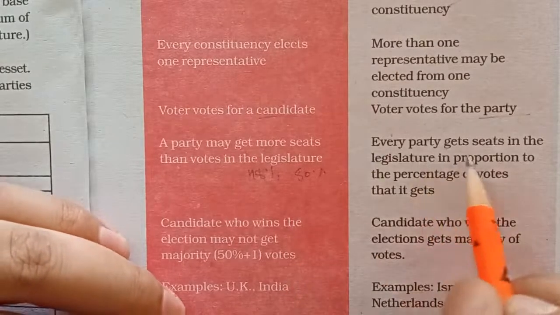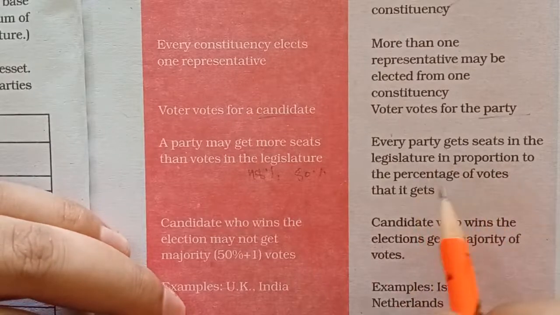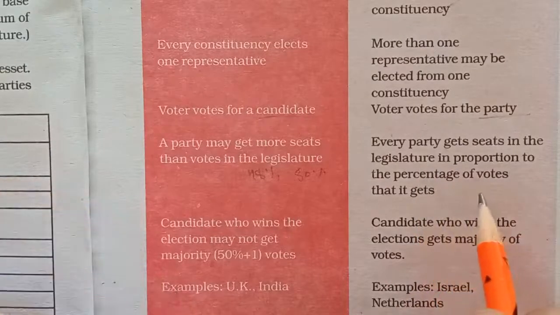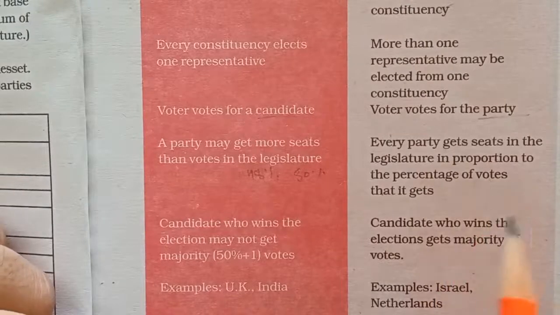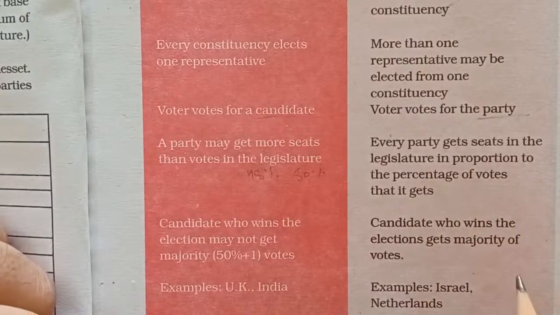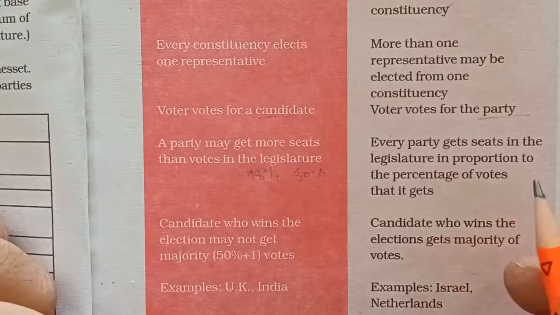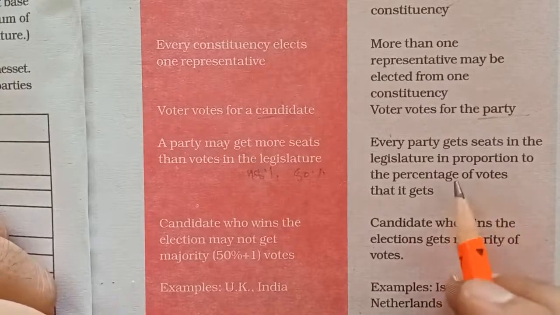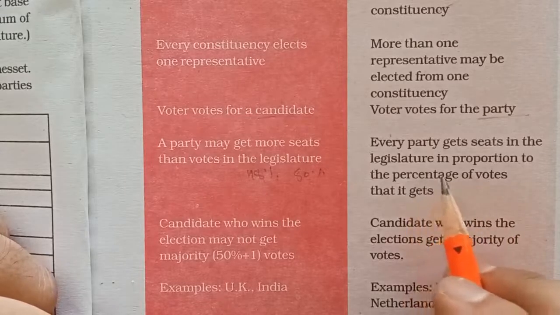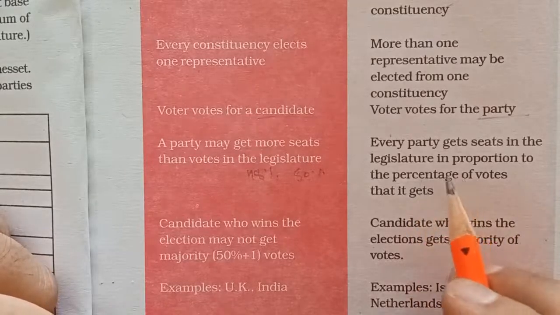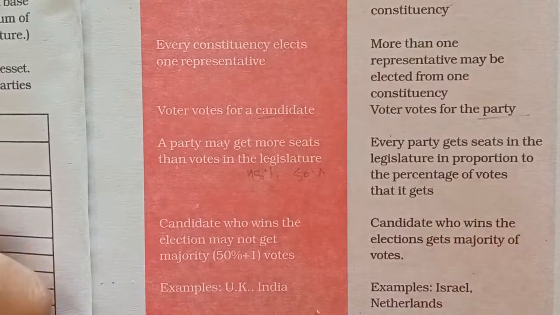But in PR, every party gets seats in the legislature in proportion to the percentage of votes. Here there is no party whose votes go waste. If you are getting 20% of total votes, you will get 20% of seats. If you are getting 40% of the total votes in the election, you will get 40% of seats in the government. So every party gets some proportion of seats, directly related to the proportion of votes you have got in the election.